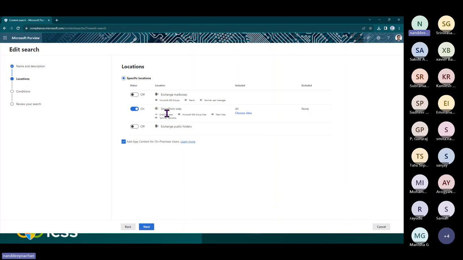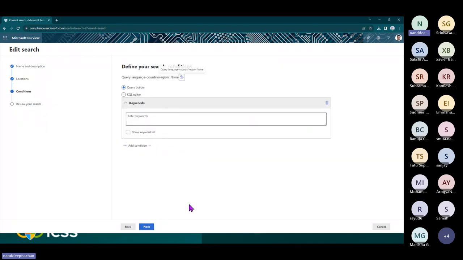SharePoint sites is specifically related to SharePoint, OneDrive, as well as Yammer, because we all know that SharePoint is kind of a backend for OneDrive, Yammer, and Microsoft Teams. So all of the files that you upload in Microsoft Teams get stored in SharePoint as a backend. Once you click SharePoint sites, it is going to cover everything for you, maybe the Yammer network, OneDrive, and Microsoft 365 group sites, as well as team sites. And we do have another specific location for Exchange public folders. For this example, I selected SharePoint sites, and then we can go next.